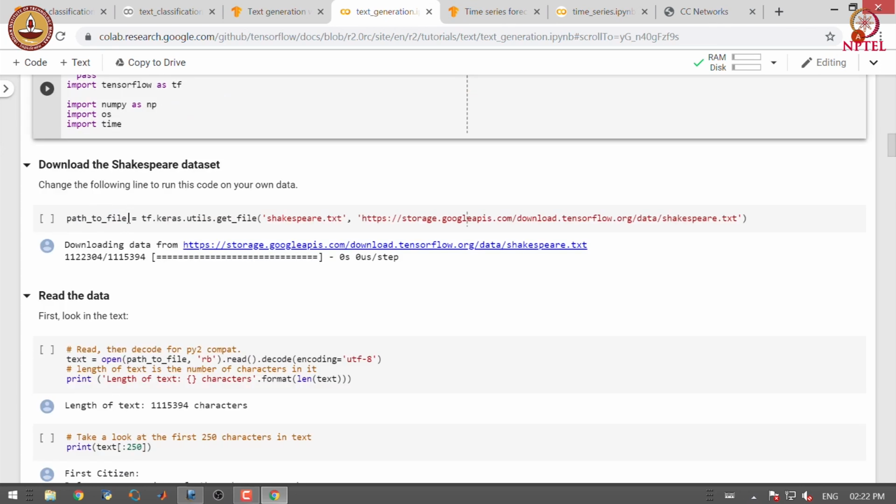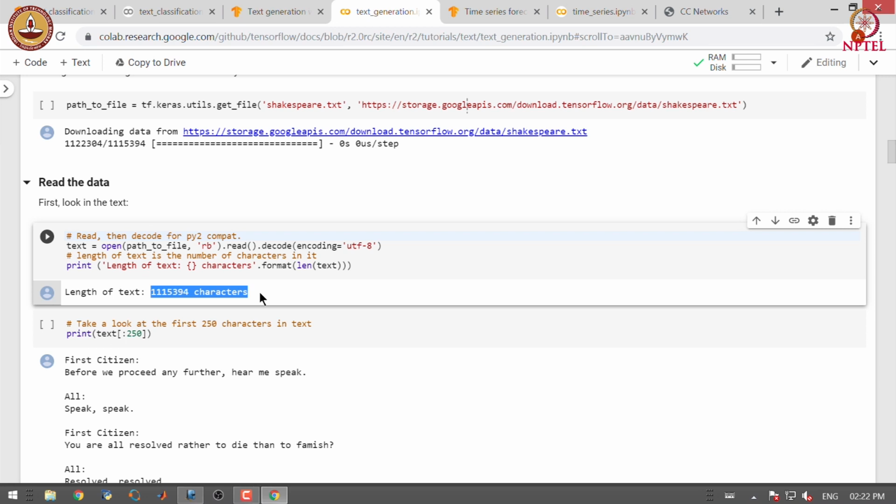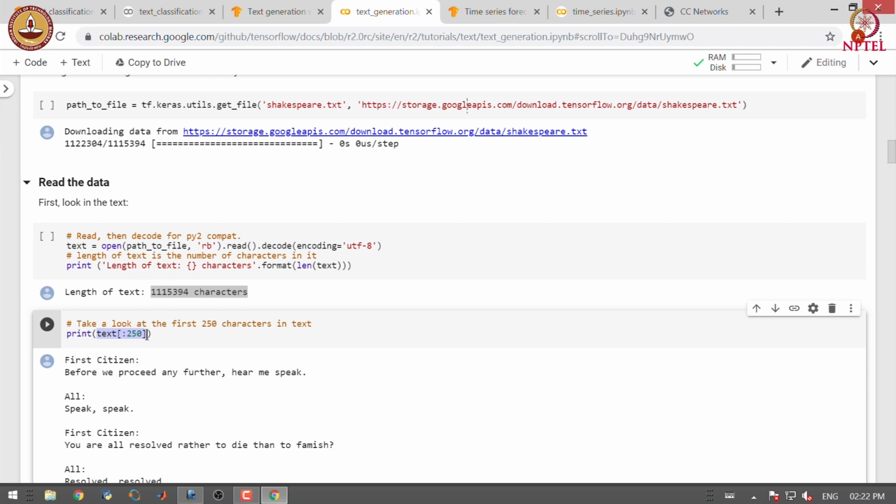We can look at the text. You can see that there are about 1.1 million characters in the data set. We can look at the first 250 characters with this particular access mechanism.